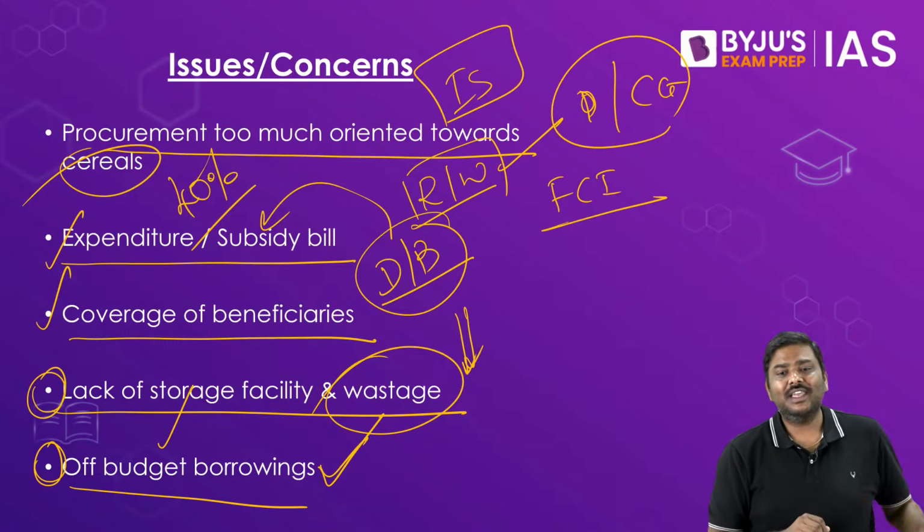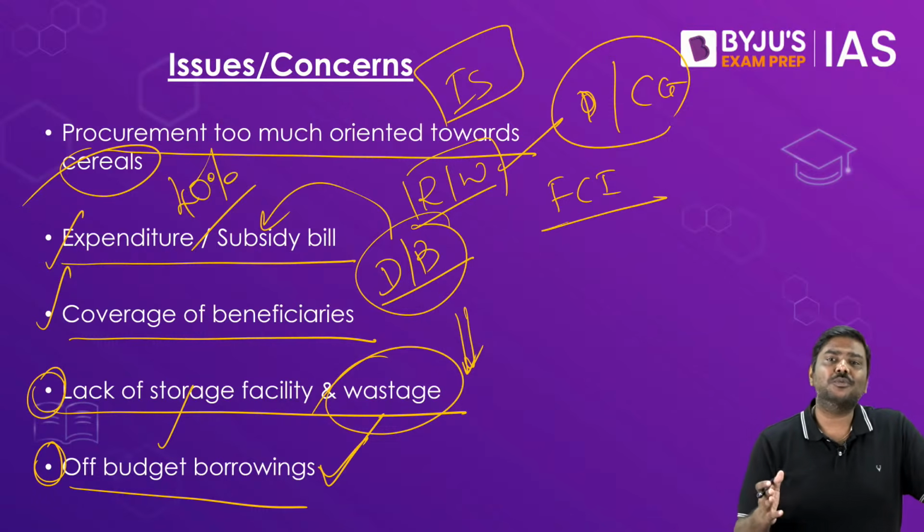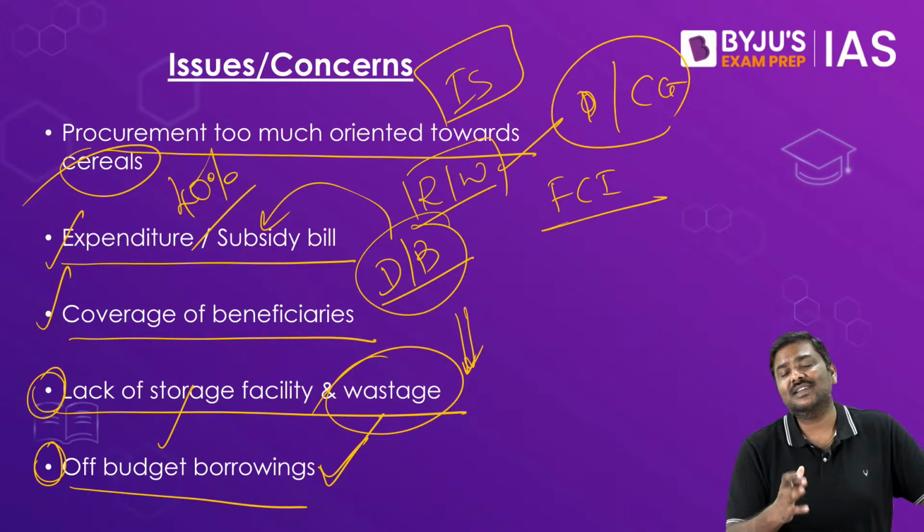Done? So these are the various aspects related to public distribution system and the merits as well as the demerits associated with that. Thank you.